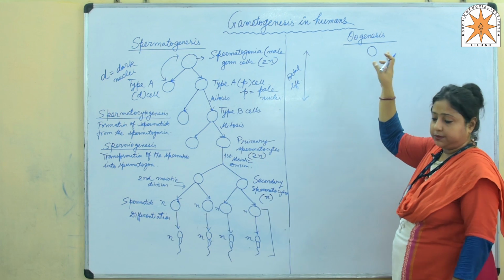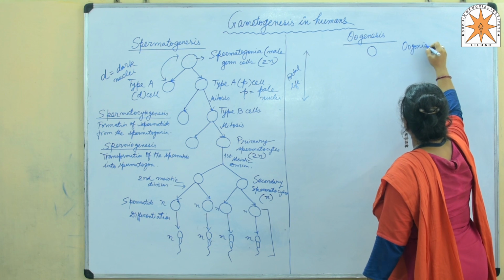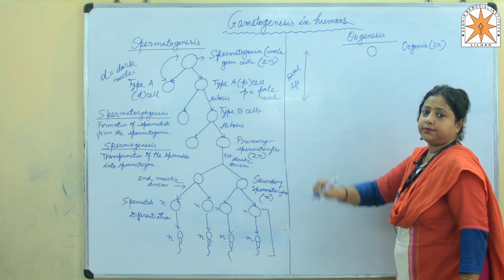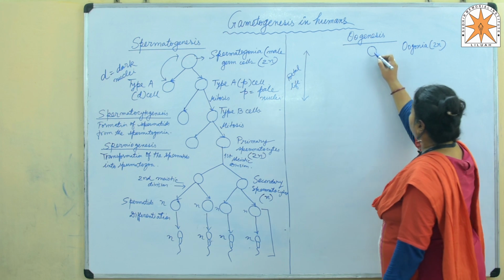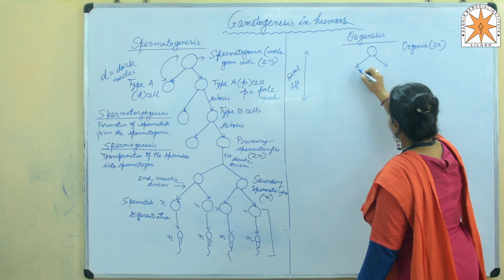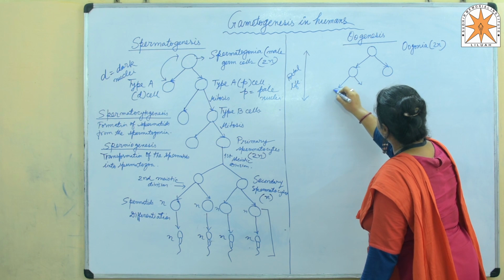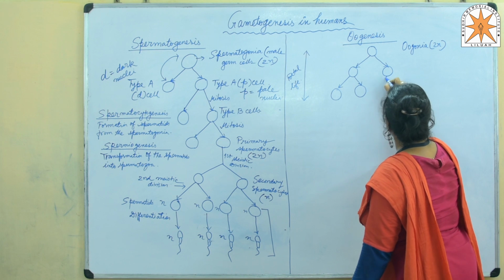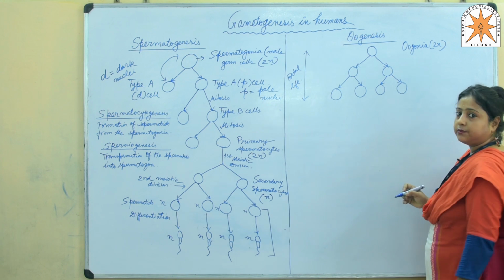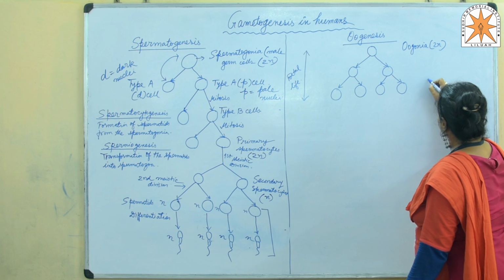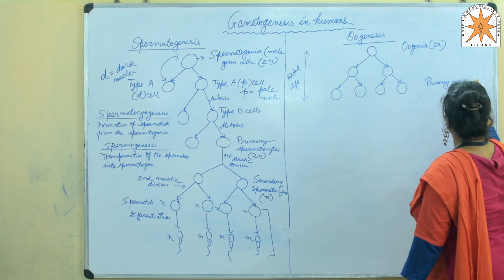These are the precursor cells, the oogonial cells, oogonia. Obviously, they are diploid, that is having chromosomal constitution 2n. Now, these oogonial cells undergo mitotic differentiation like this to produce primary oocytes. Okay. Now, these cells are known as the primary oocytes.